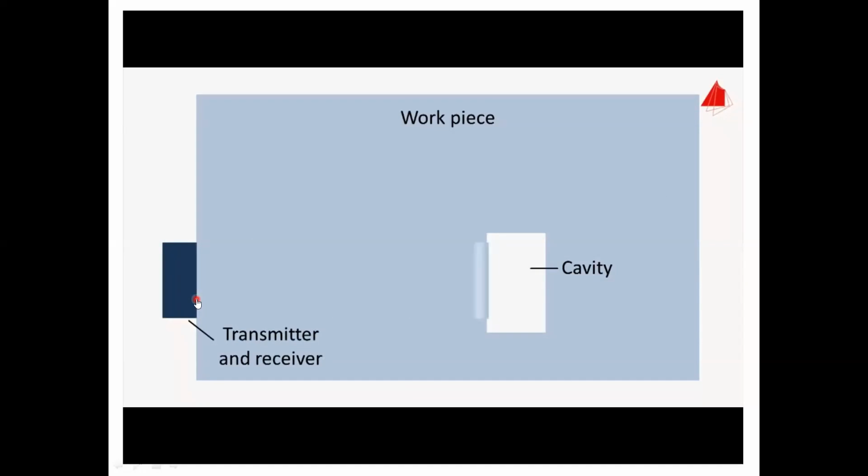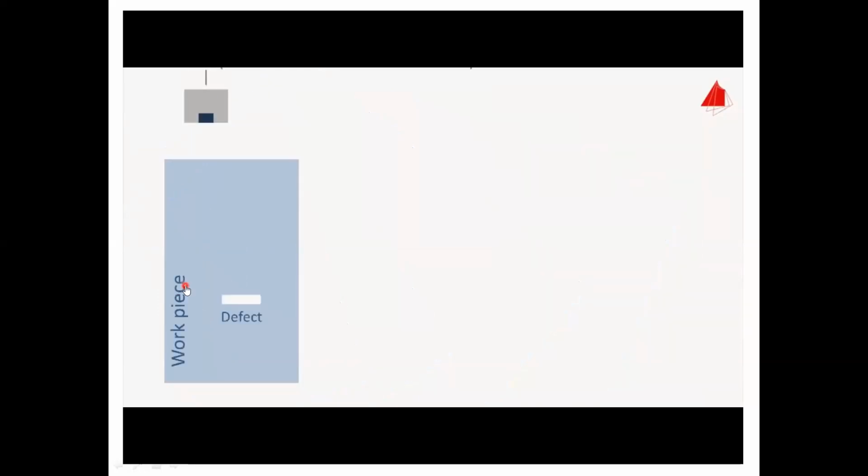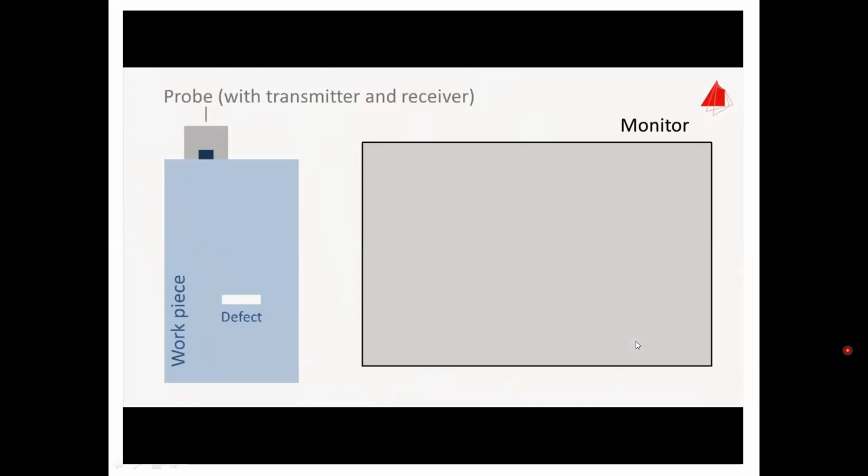See this. This is the pulse echo system, because the transmitter and receiver are the same system. The transducer acts as both transmitter and receiver. See this, how to recognize the defects on a CRT screen.